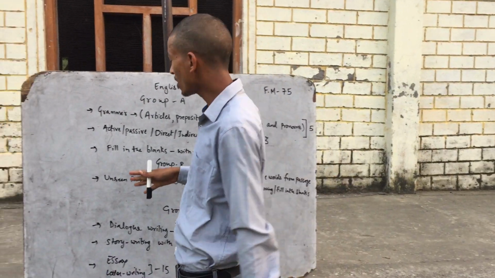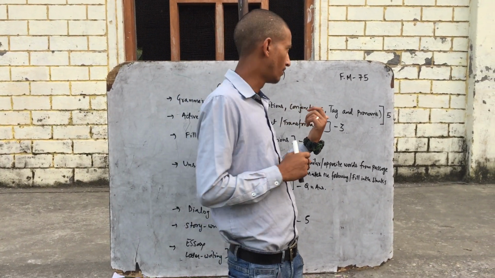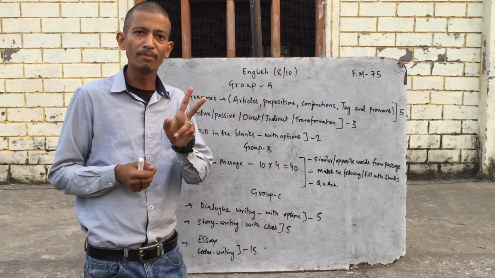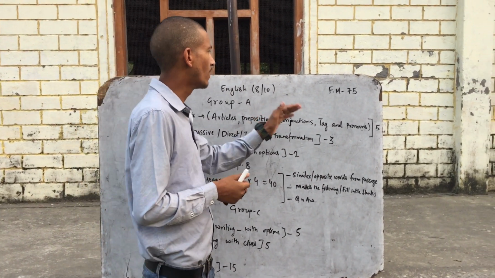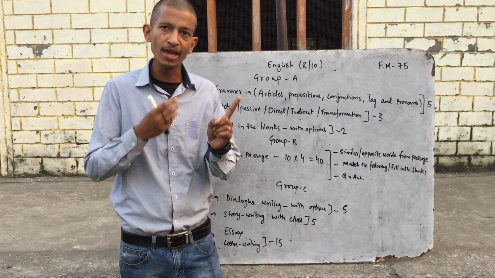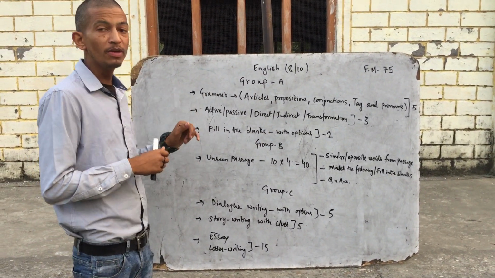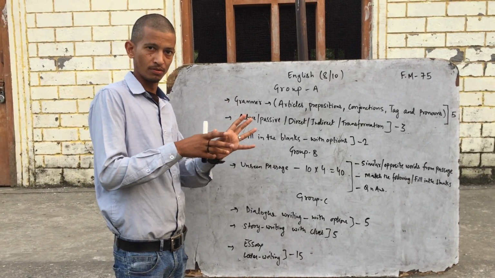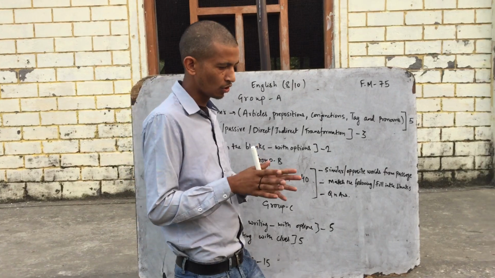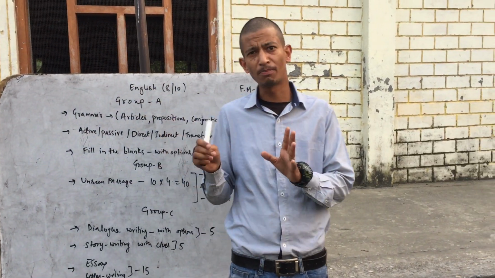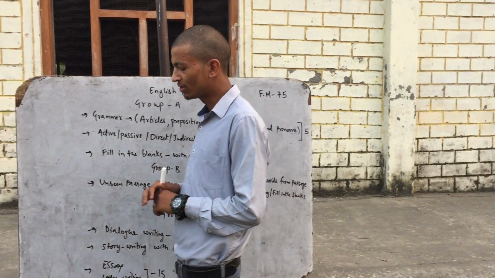All right. So the total marks would be 75, as 25 marks are given for your practical, right? So it would be divided into three groups: Group A, Group B, and Group C. In Group A, it would be the grammar portion. They will focus more upon grammar. And if you check all your last 10 years' model test papers, you will see a similar pattern.